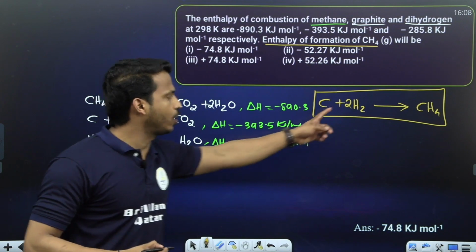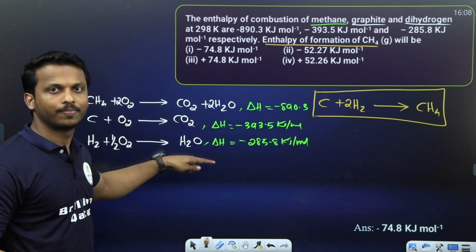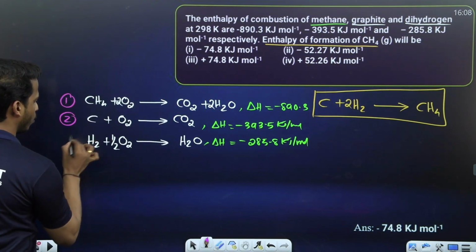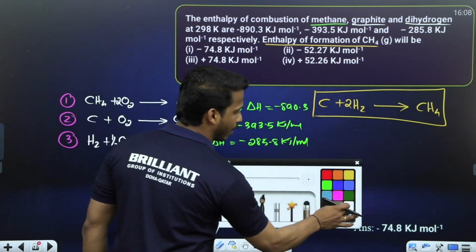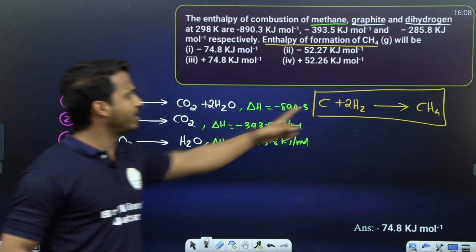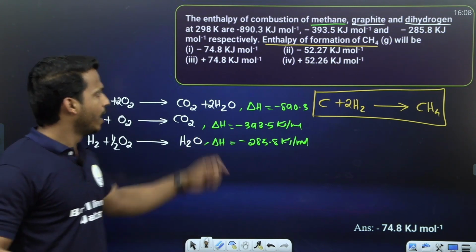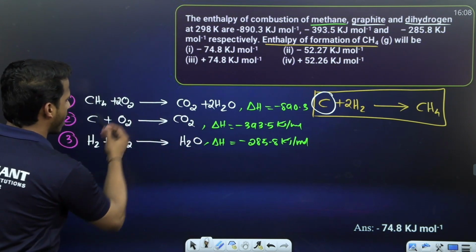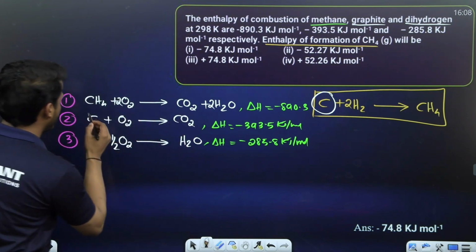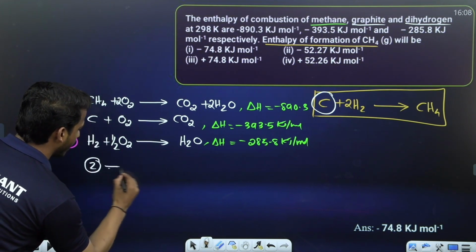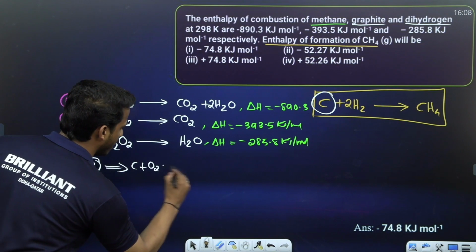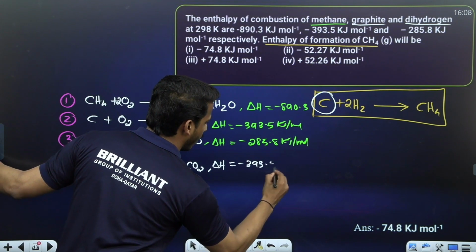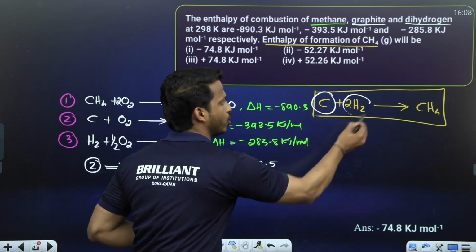That's it. You want to make this equation. You have to make this equation by the use of these three. How is it possible? Let's see, dear all. Take this as equation number 1, this equation number 2, this equation number 3. Listen very carefully, all of you. Where is carbon? See, carbon is in the second equation, right? So take the second equation as it is. The second equation is C plus O2 gives CO2, where delta H equals minus 393.5.